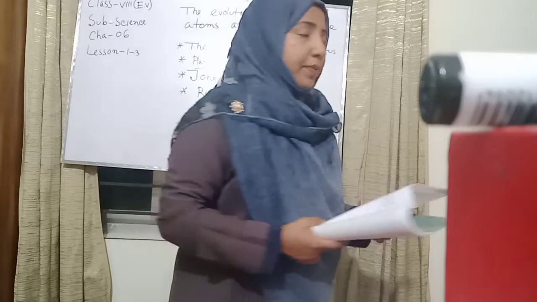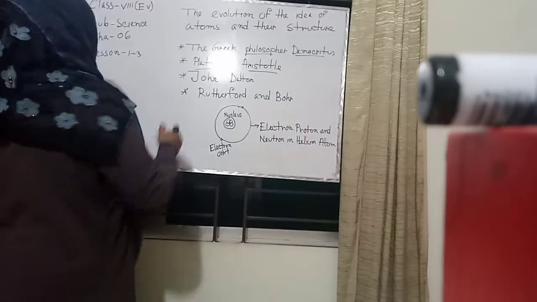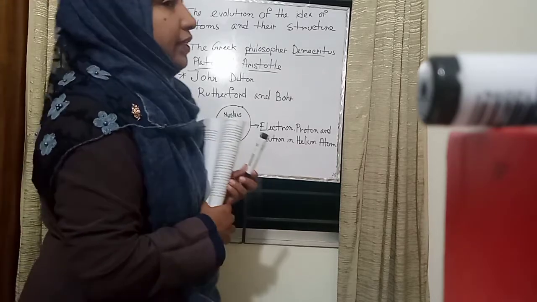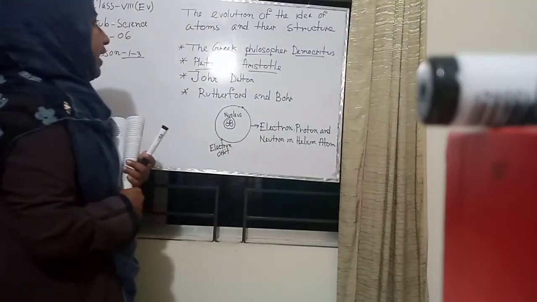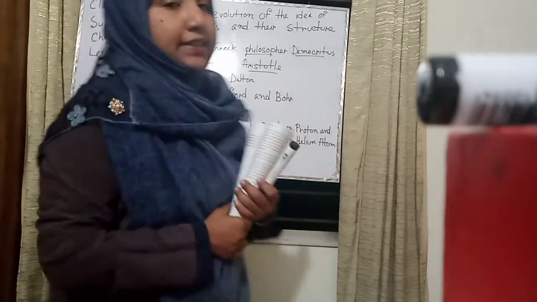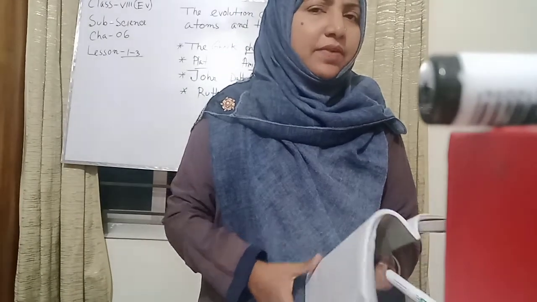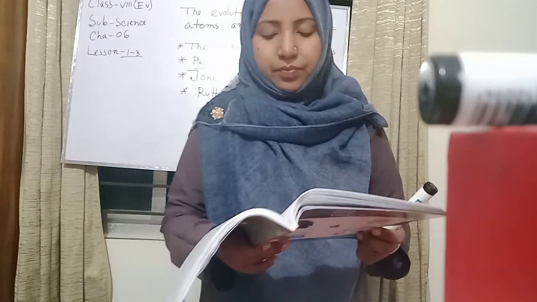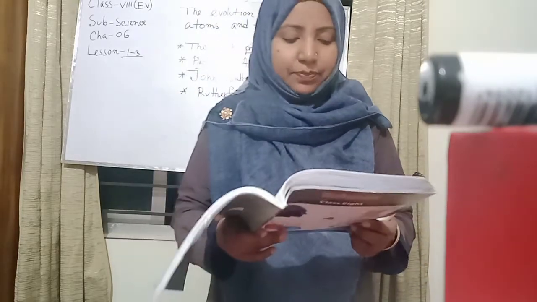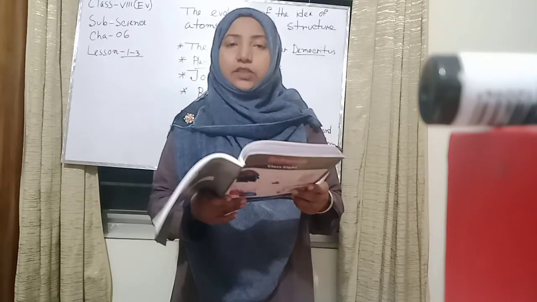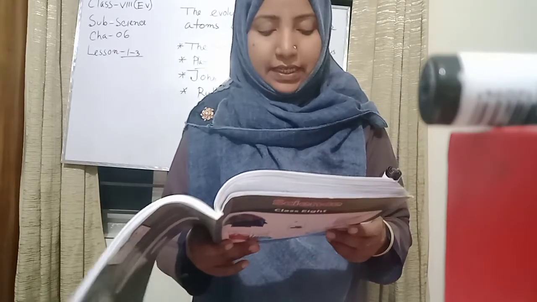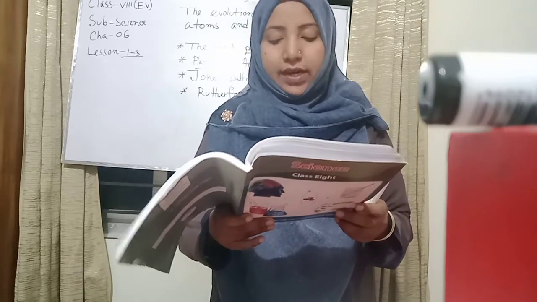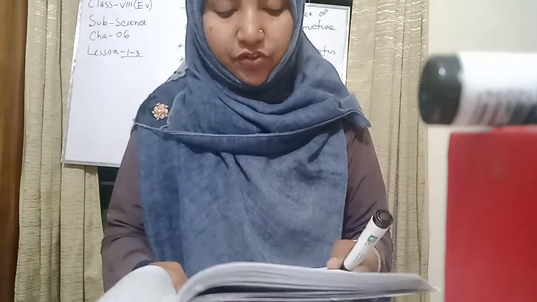Now, our new topic and also our first topic is lesson 1 to 3. Here I also explain the evolution of the idea of atoms and their structure. There are many historical steps, and I also explain the first category. By now, you have known that all materials are formed by teeny particles. These particles can stay in two forms. One is called the atom, which is the smallest particle, and the other is the molecule, where more than one atom form a stable structure.